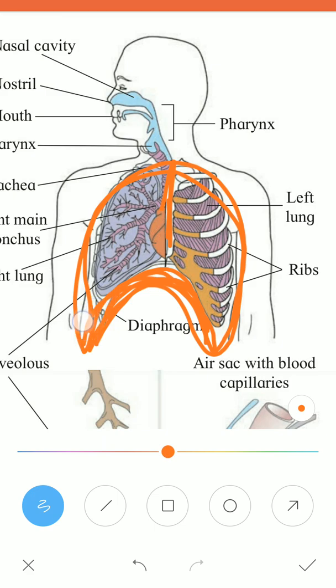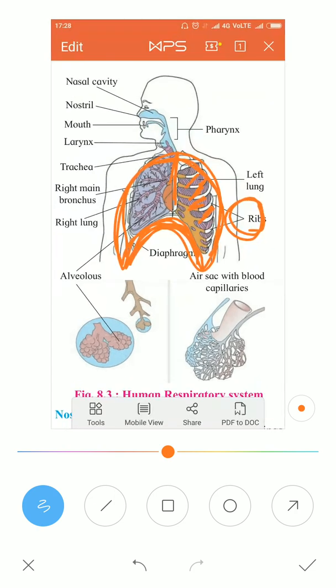Now during inspiration the entire cage increases in volume, during expiration the entire cage decreases in volume. Here you can see the muscles in between the ribs. They are called intercostal muscles. The muscles help in moving the ribs inward and outward during inspiration and expiration. So this is all about the respiratory system, and you have to make a note of this.